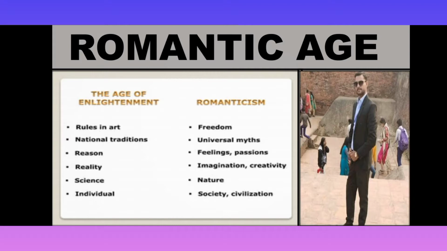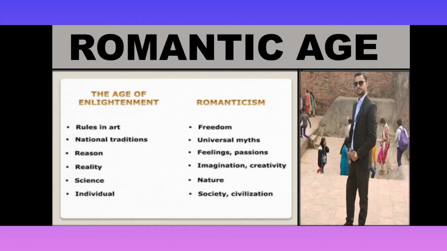Enlightenment Age, what were the things? The rules in art. In art, there were rules. Romanticism, freedom. National traditions were followed in the Enlightenment Age. But in Romanticism, universal myths. In the Enlightenment Age, reason was focused. In Romanticism, feelings and passion were focused. In the Enlightenment Age, reality was compulsory. But here imagination and creativity are compulsory.